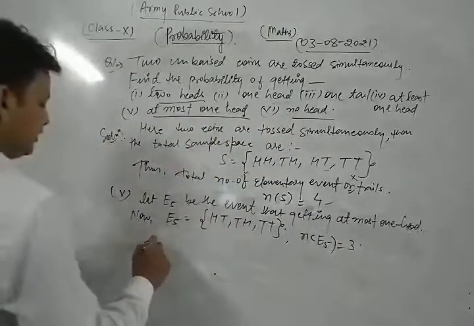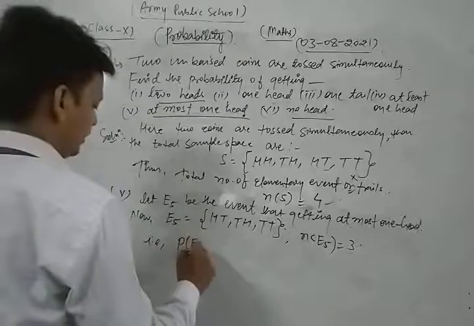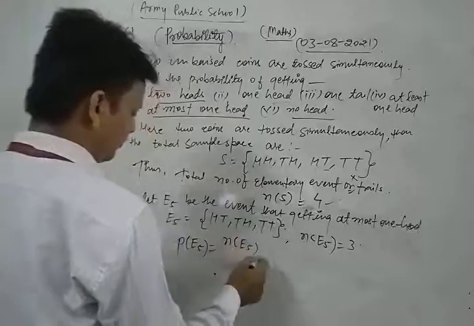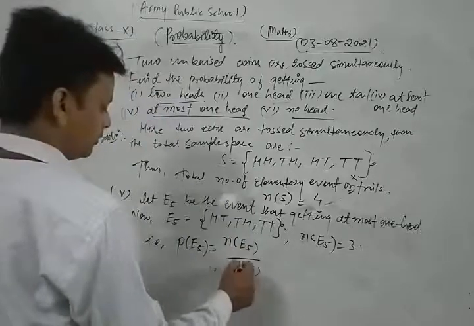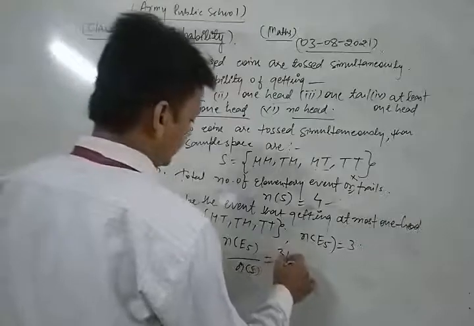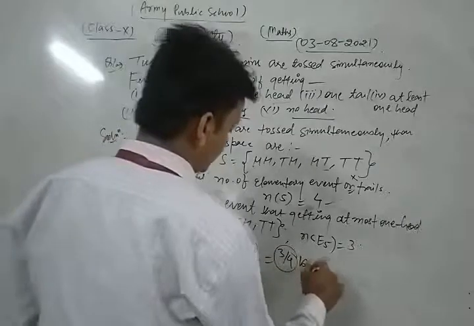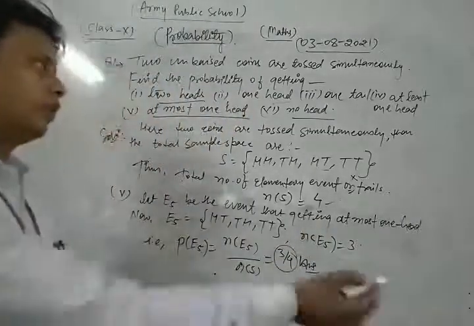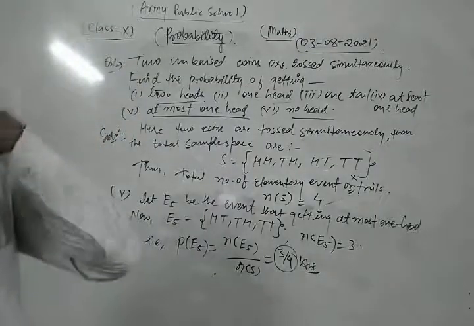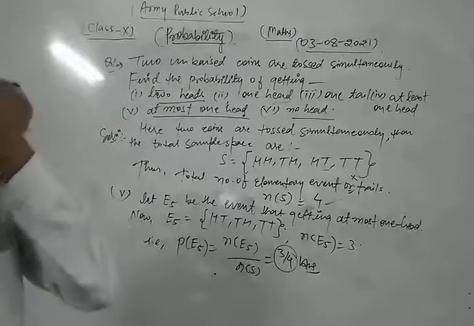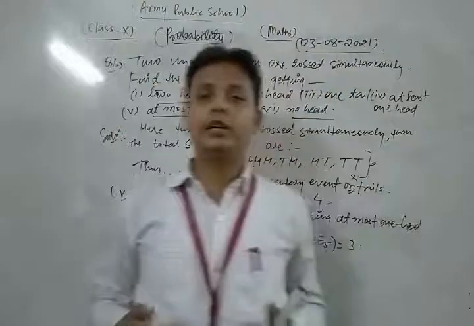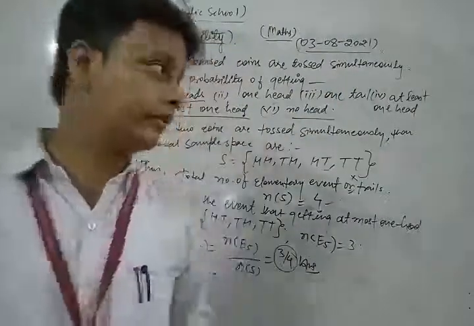That is, the probability of occurrence of event E5 is the number of favorable outcomes associated with E5 upon the total number of all possible outcomes, which is n(S), the total number of the sample space. So here this is 3 by 4. This is the required solution of the given question. In this way, we solved the fifth part of this question.